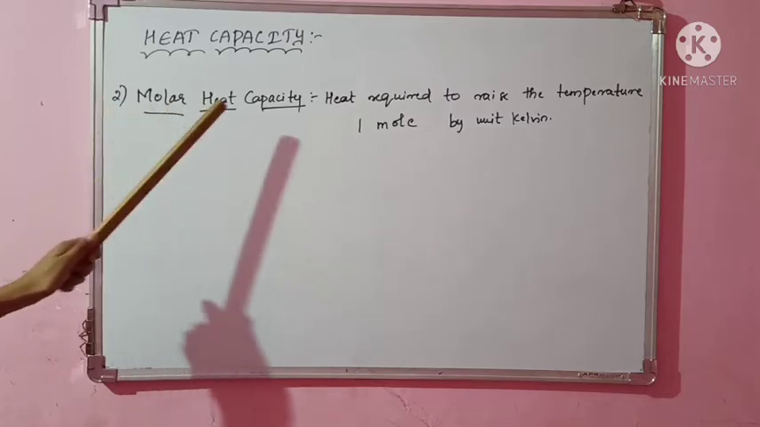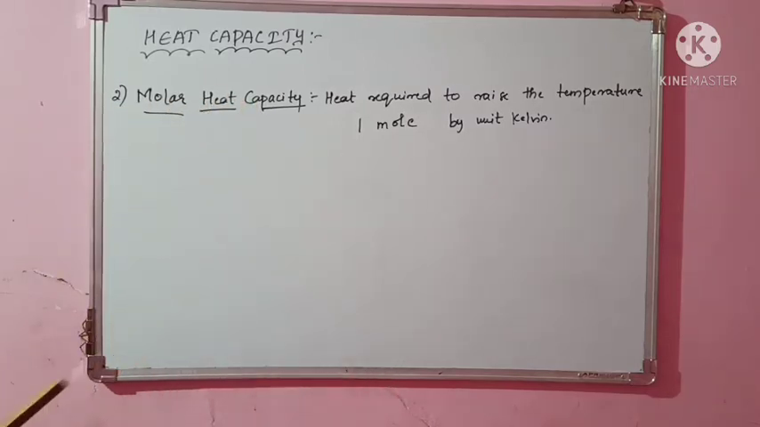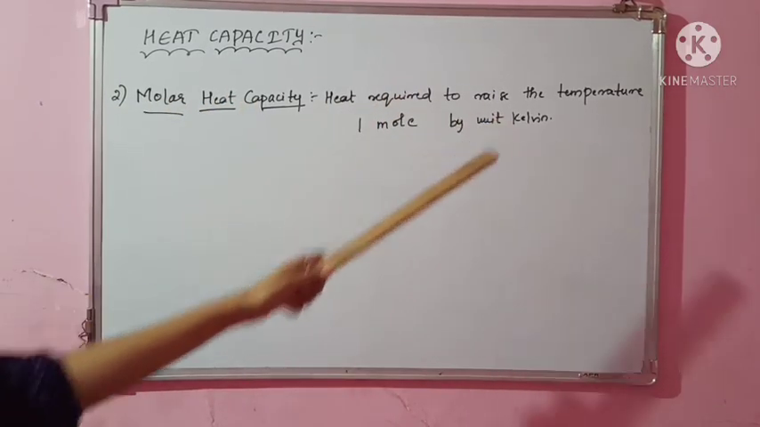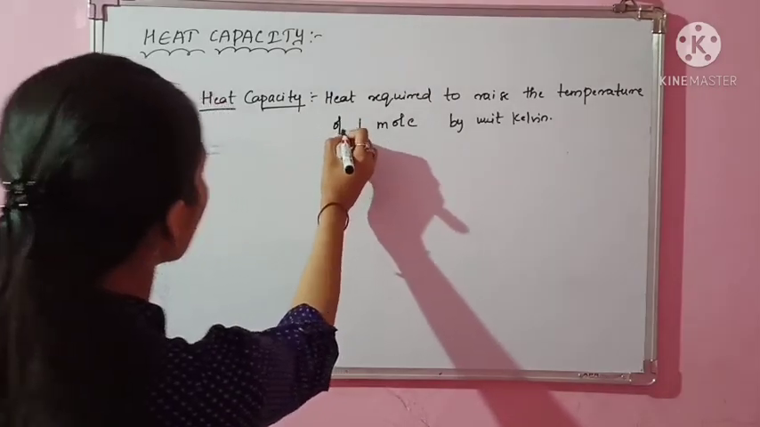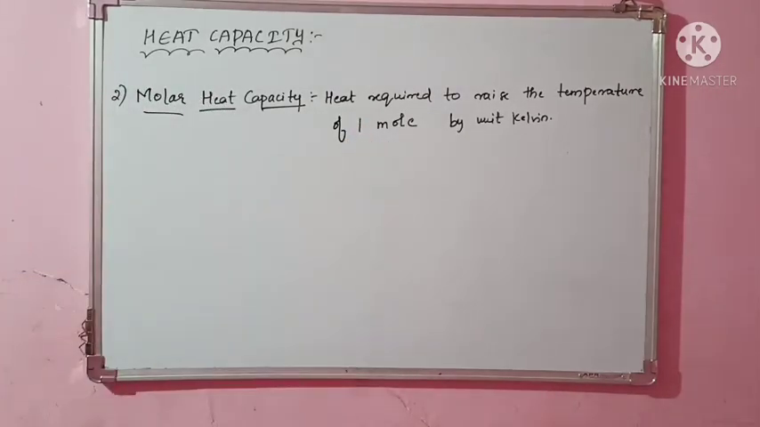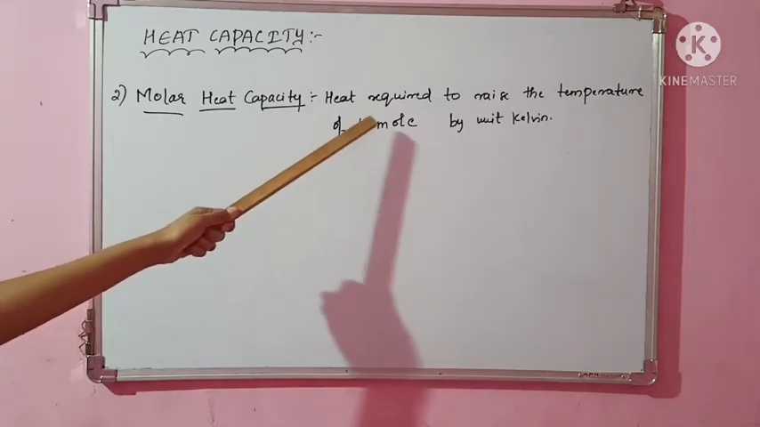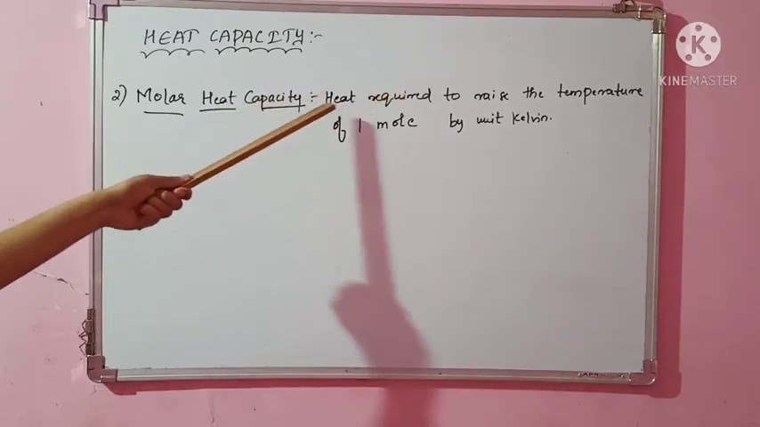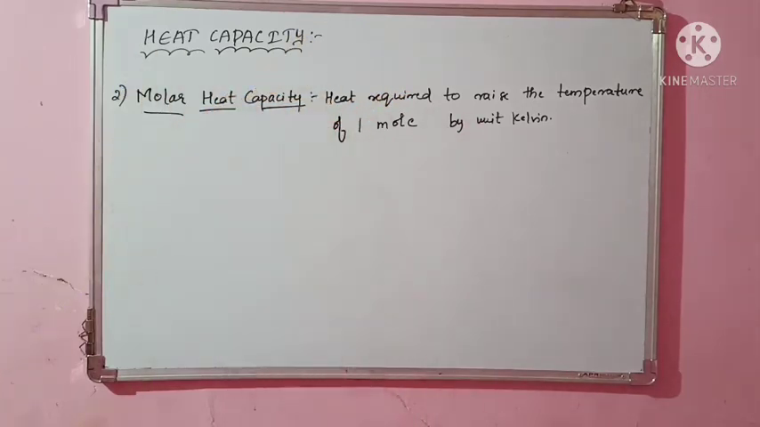Molar heat capacity. So molar heat capacity is defined as the heat required to raise the temperature of 1 mole by unit Kelvin. So you are considering the mole of a substance here. For 1 mole of a substance, how much heat do I require? That is nothing but molar heat capacity.